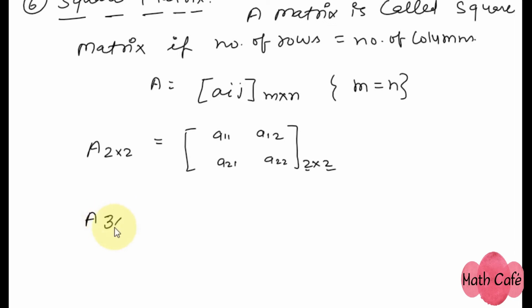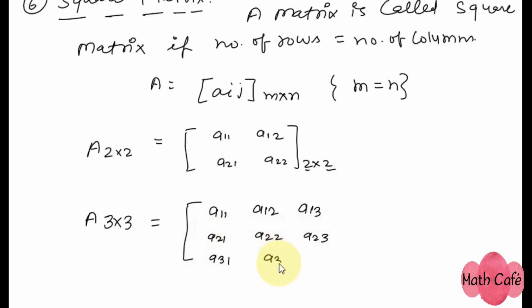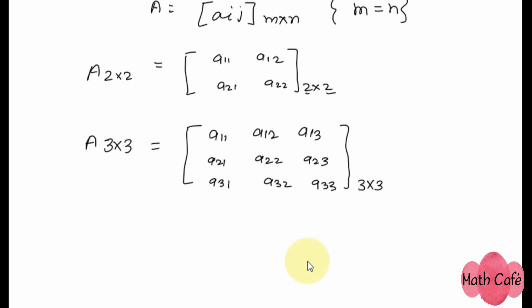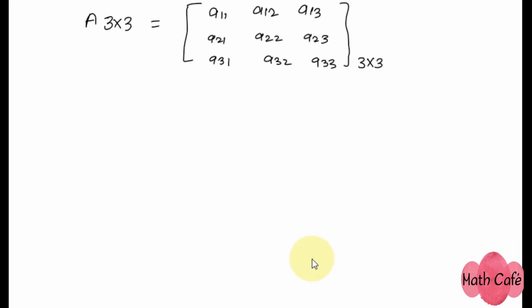If I'm writing A 3 cross 3, that means there are 3 rows and 3 columns. So in general, this can be expressed as A11, A12, A13, A21, A22, A23, A31, A32 and A33. So the arrangement of this matrix is 3 cross 3. All right, so hope you understand this. Let's move to the next portion of square matrix. Here we are going to see some important points regarding square matrix.